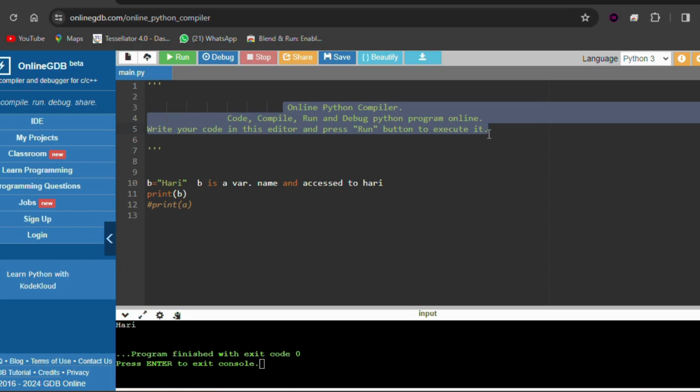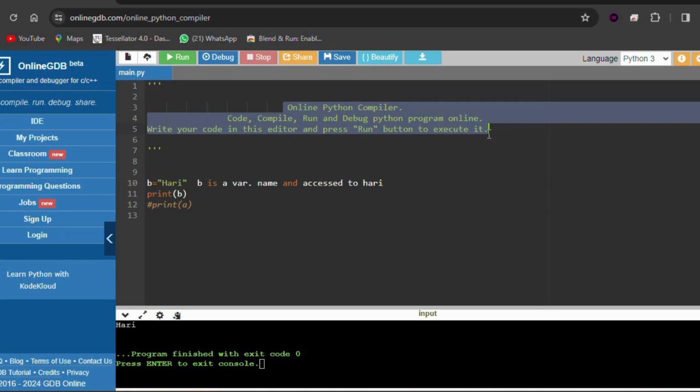So we have to practice using these comments, so that it will be very useful for us when we are writing huge projects or huge codes. At that time these comments will be very useful to know what the line of code means.